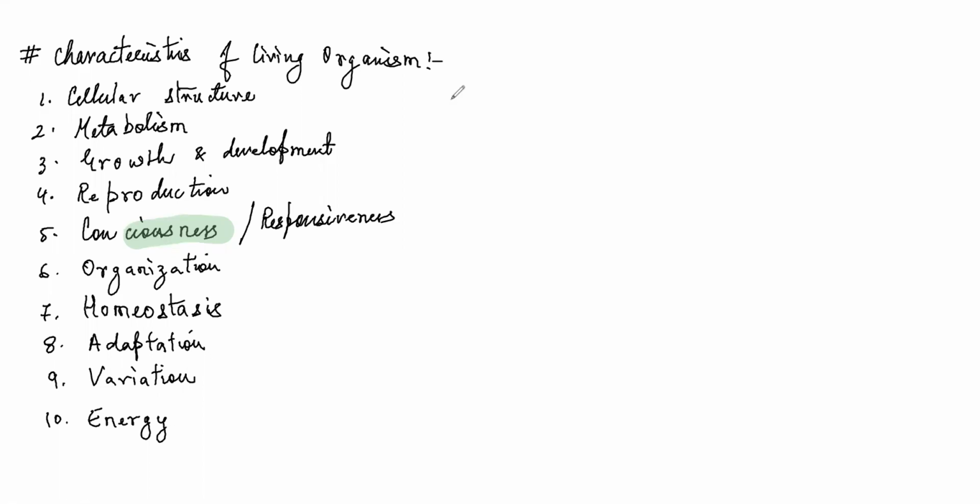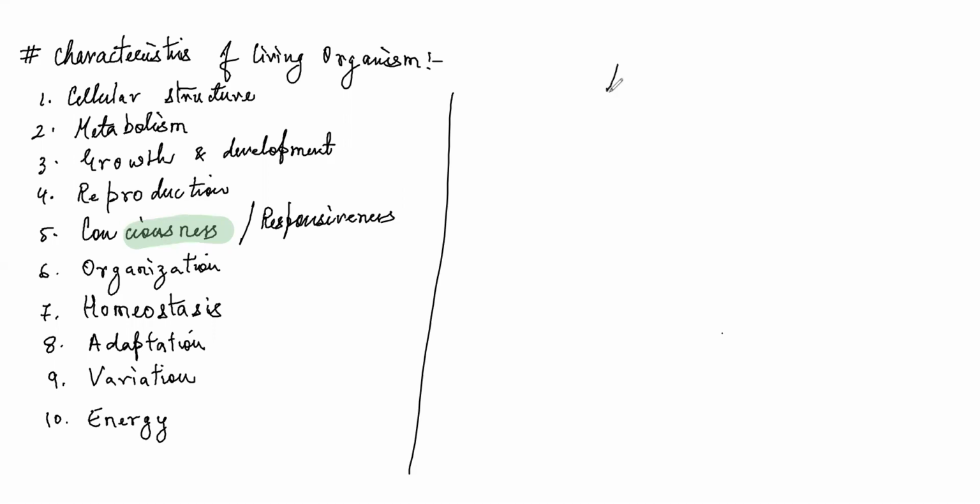Now, somebody was asking me about growth and development. So first of all, so far as living things are concerned, let it be a bacteria, an algae, a fungus, or a plant or an animal, a basic procedure is followed. Let it be any living organism.